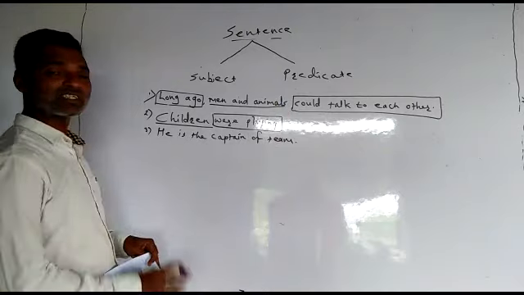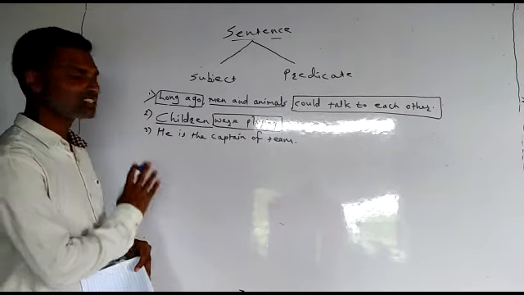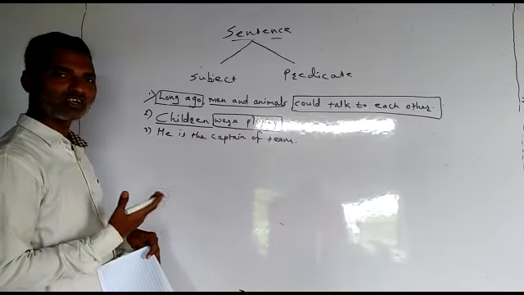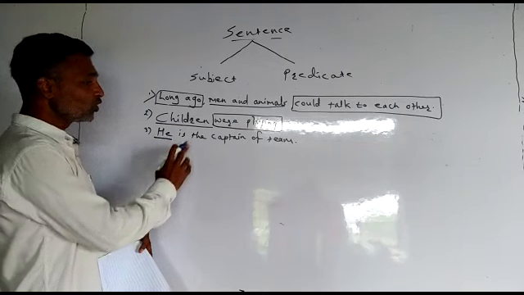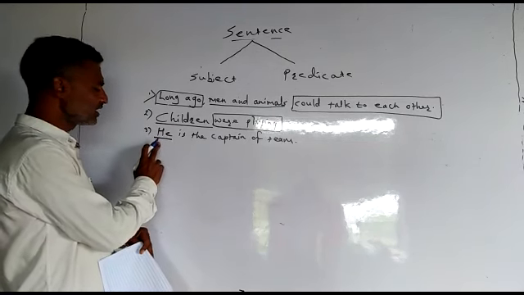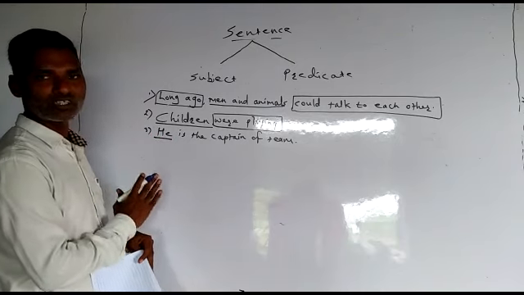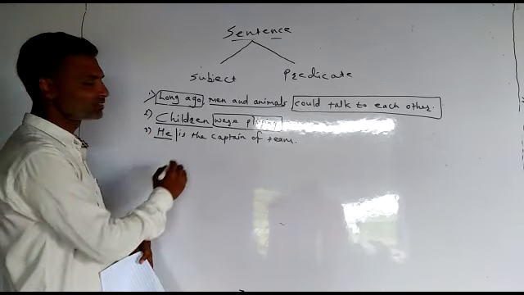Now in this example, the subject does not do any action, and still there is a subject, because something is talked about the subject. We are talking about the subject here, he. Who is the captain of the team? And so he is the subject here. And once we have underlined, once we have found the subject, the remaining part is the predicate.